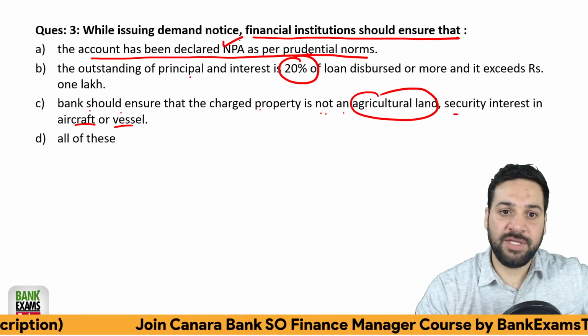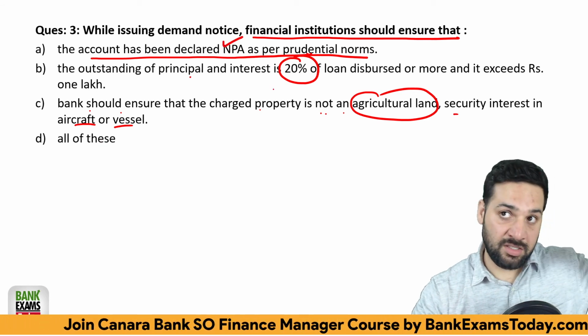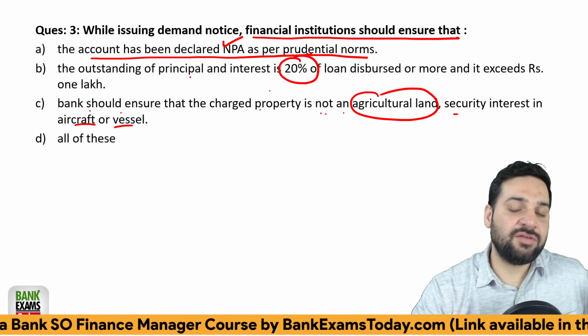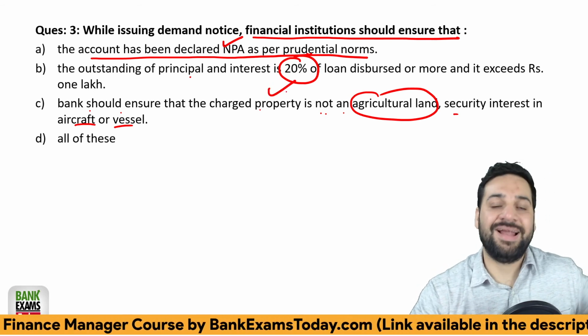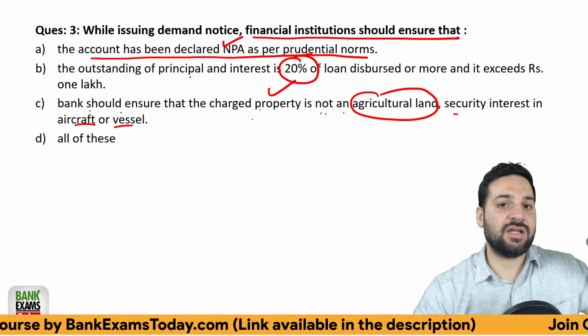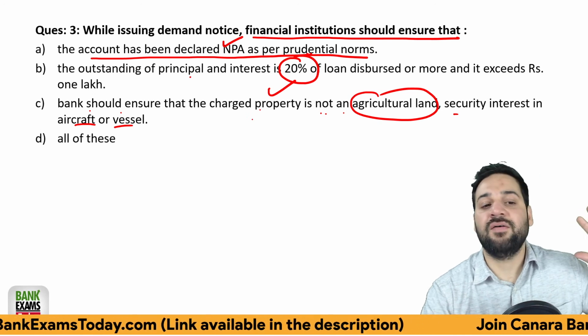The asset should be an NPA. The default amount should be at least 20% of the loan disbursed, and the property should not be an agricultural property. It should not be an aircraft, or it should not be a vessel.